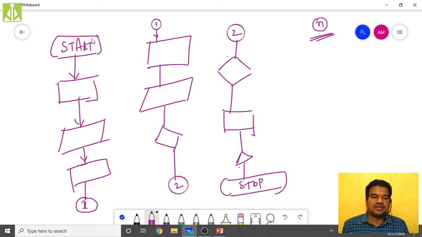So now where I have started my flow chart here, after drawing 3 symbols, I reached the end of the page. As I don't have any further scope over here to draw more symbols, what I have done is taken a connector point with some numerical inside, and with that same numerical connector I'm proceeding with my flow chart beside it. So this is the first scope of using a connector when you are reaching the end of the page.